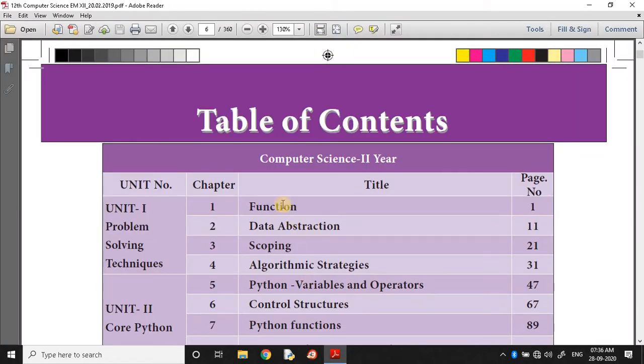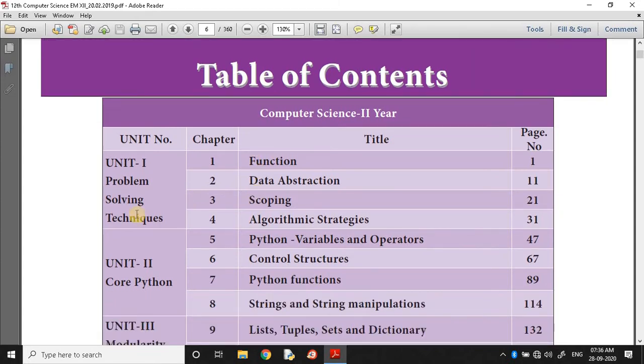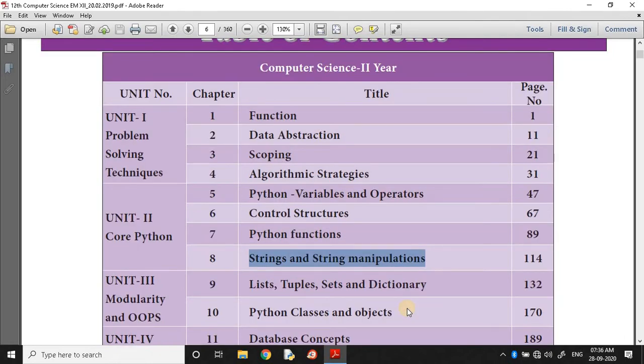In last class, Python program in our syllabus, we completed unit 2, that is core Python, Python variables and operators, control structures, then Python functions, then strings and string manipulations. In unit 3, we are going to the chapter list, tuple, sets and dictionary. Unit 3, this lesson is very easy one.